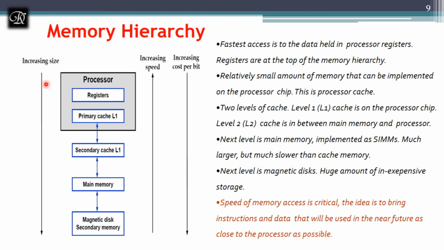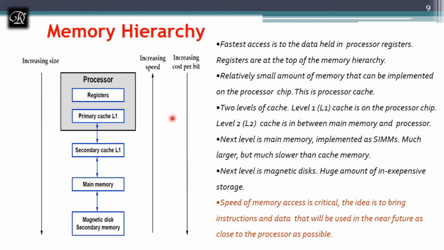And you can notice that as I move down, the size of the memory increases. Registers are in terms of bytes and words. This is in terms of MB, this again in MB but more, and this is in terms of GB right now. And when it comes to magnetic, it is in terms of TB. But when it comes to moving from lower to upper, the speed is highly increased. Magnetic disk drives are very slow compared to main memory. Main memory is slow compared to cache L1, L2, and these caches are slower than registers.